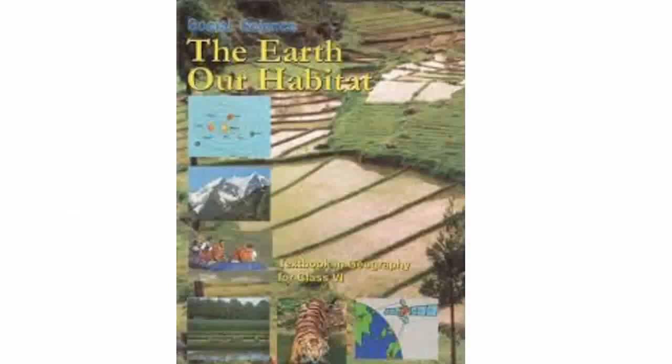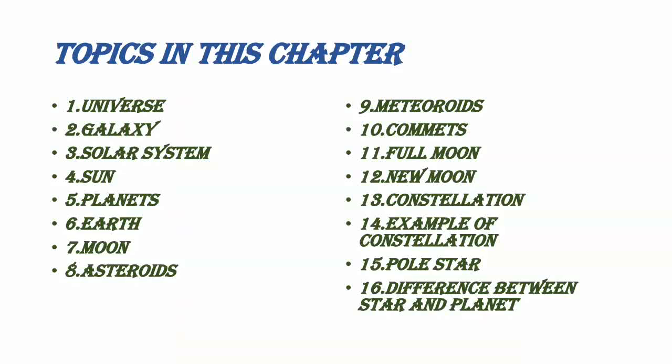And this is the cover page of your 6th social geography book. We are going to cover all these topics in this chapter: universe, galaxy, solar system, under solar system, sun, planets, earth, moon, asteroids, meteoroids, comets, and full moon, new moon, constellation, examples of constellation, pole star, difference between star and planet. In this part 1 video, I am going to cover the first 6 topics, that is universe, galaxy, solar system, sun,